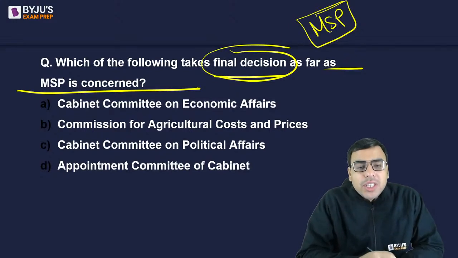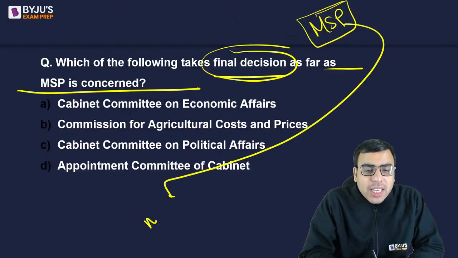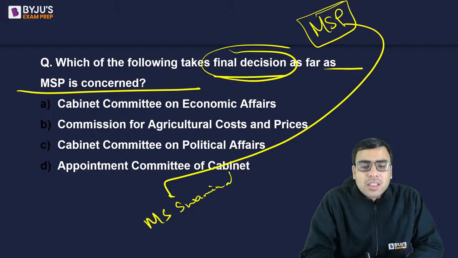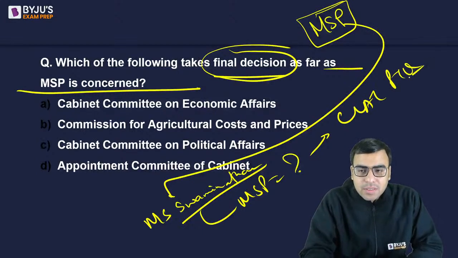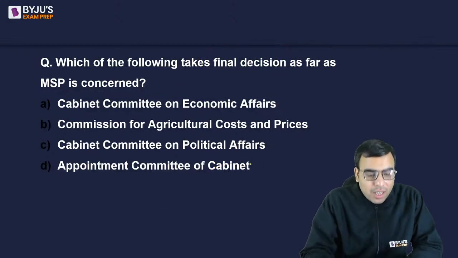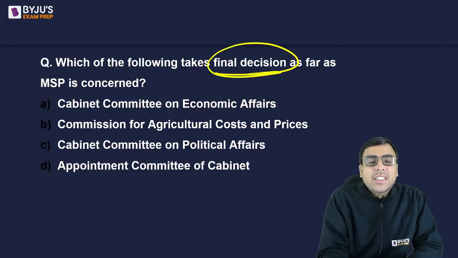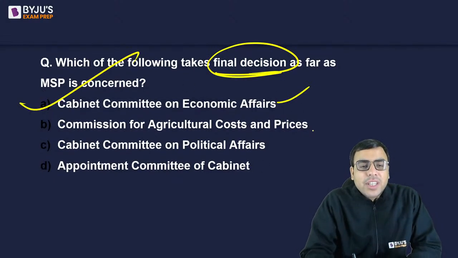Now, one more thing you should know is that MS Swaminathan had a formula related to MSP. What is that formula? Because this was asked in the CLAT exam earlier. So yes, some people are saying B. Look, the final decision is taken by CCEA, the Cabinet Committee on Economic Affairs.